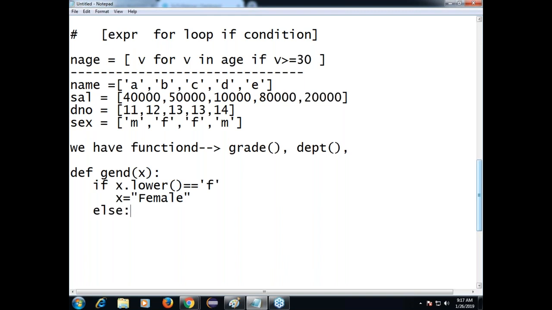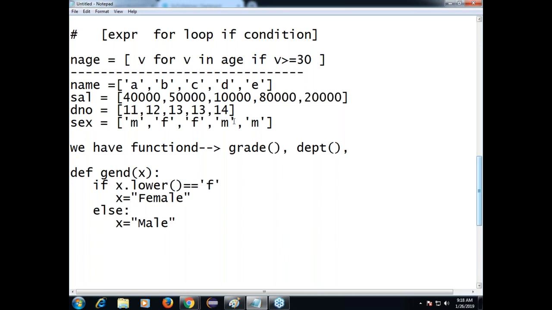Else, x equal to male I am giving. Think that this condition is true if there are no null values. Think that the last person is also male here. Remaining things you know.